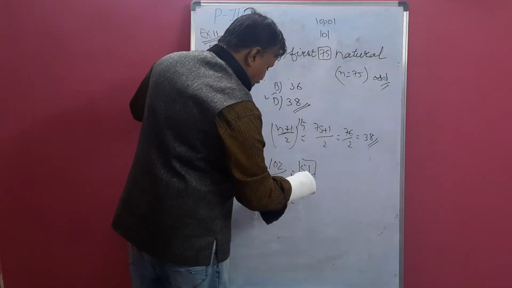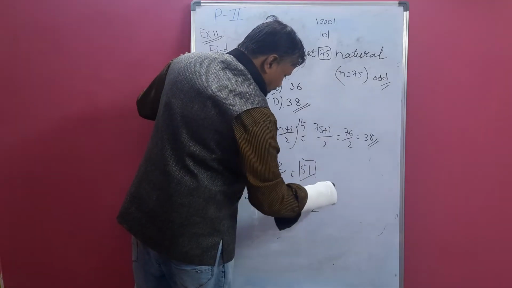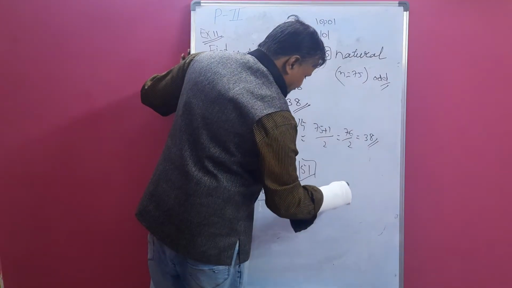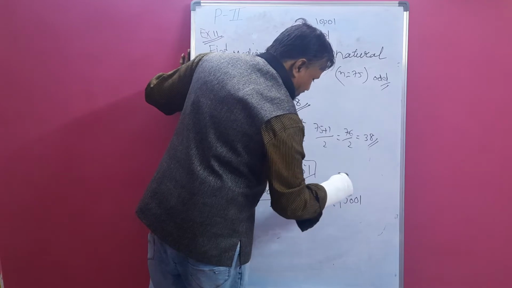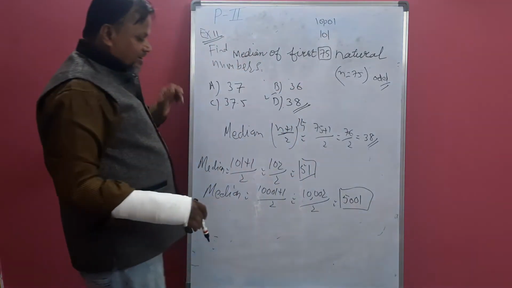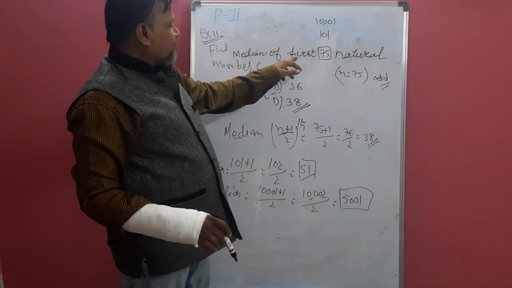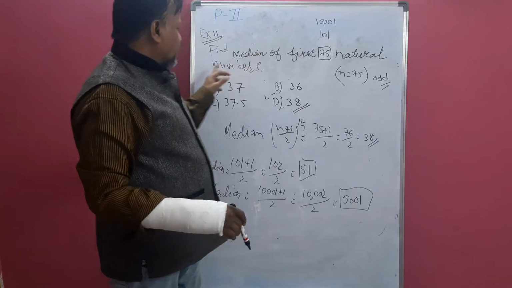This is 10,002 by 2. Divide that value: 2 5s are 10, 2 zeros are 0, 2 zeros are 0. So 5001 is the median of the first 10,001 natural numbers.